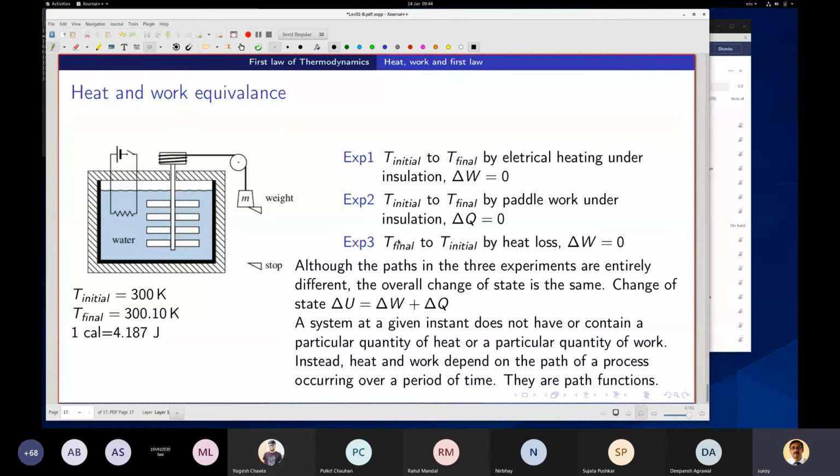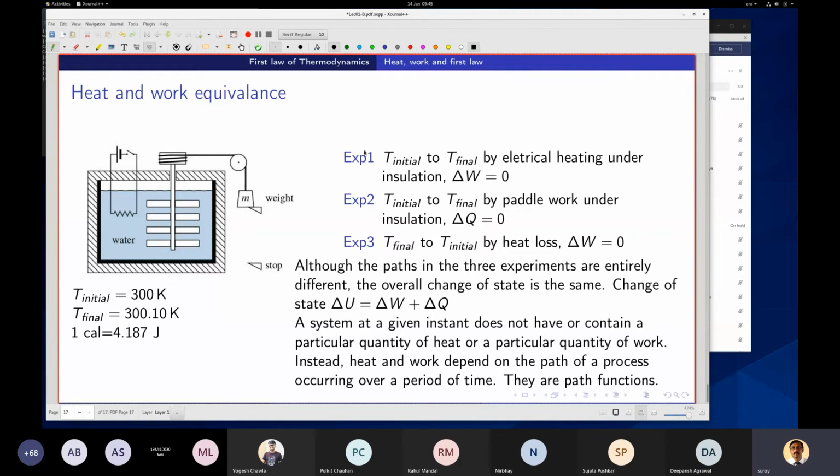Now I will talk about heat and work taking place and I will show you some equivalence. Let us do an idealized experiment. Say, let this be some sort of a container, and this weight mass can go from stopper 1 to stopper 2.